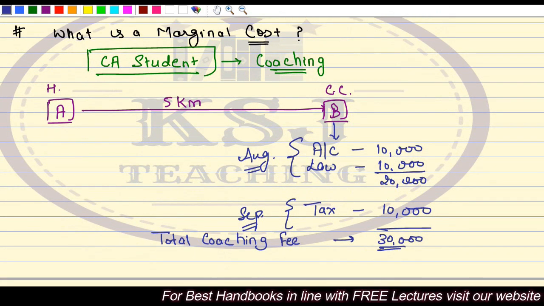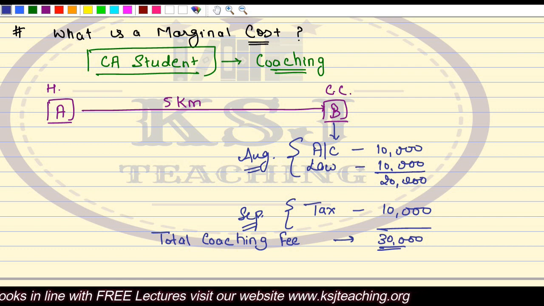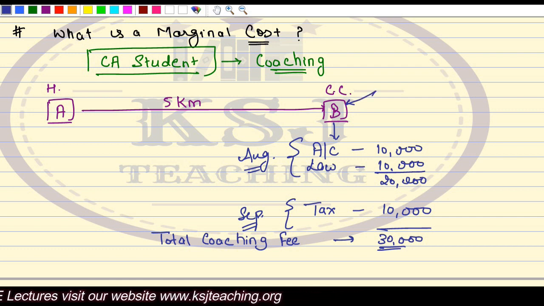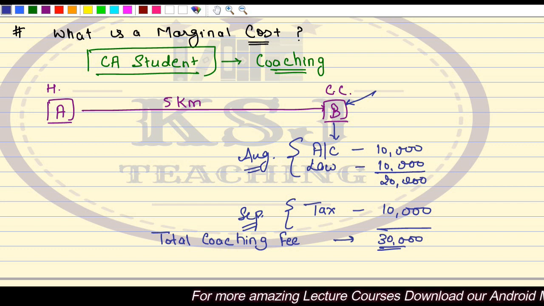Now this one assumption is very important, that all this coaching you are taking at one coaching center, that is this B. This B coaching center, you are taking the whole coaching at this point only. Okay, so total coaching fee is 30,000 rupees.